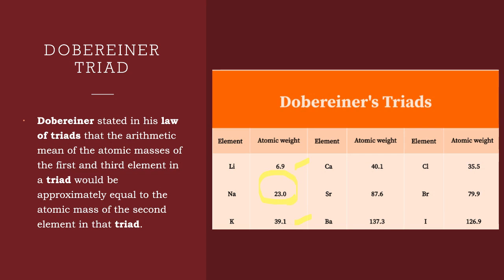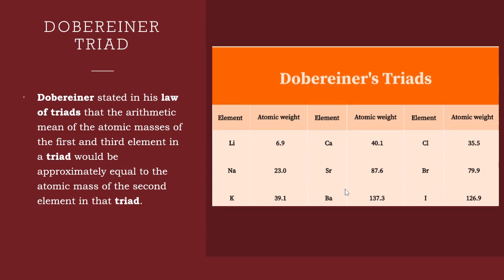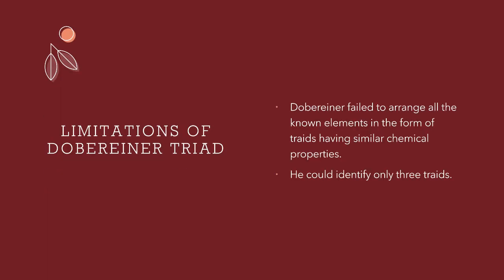But he could identify only three triads and he could not place all the elements that existed at that time in the form of a triad. So this is a drawback. He could identify only three triads. That is the main point.